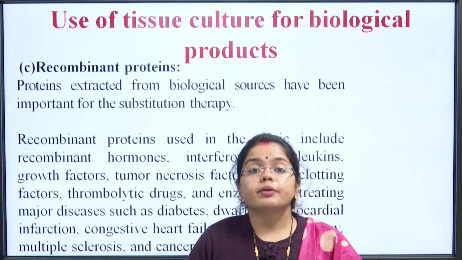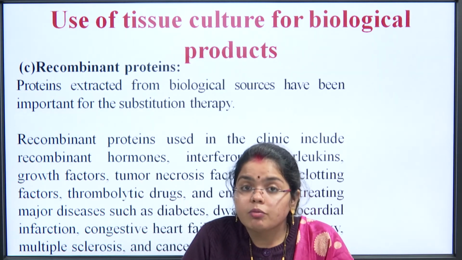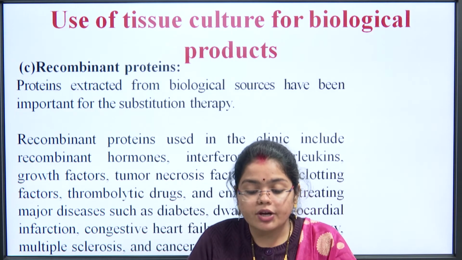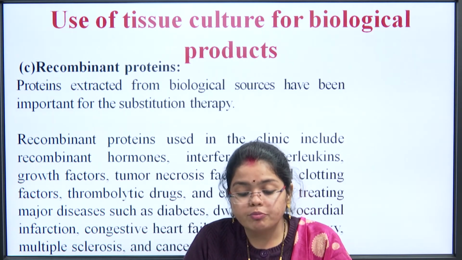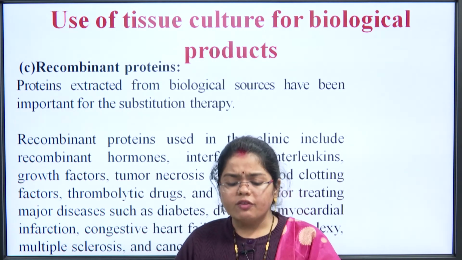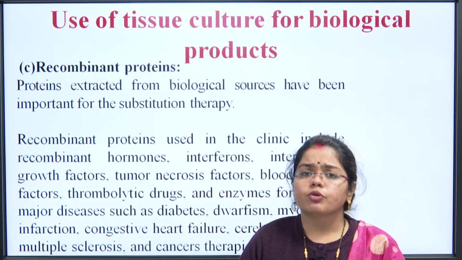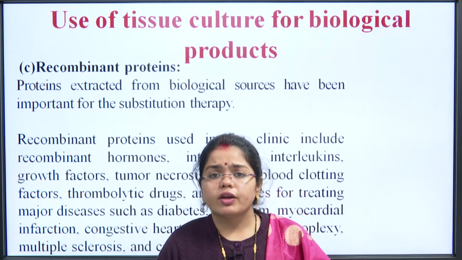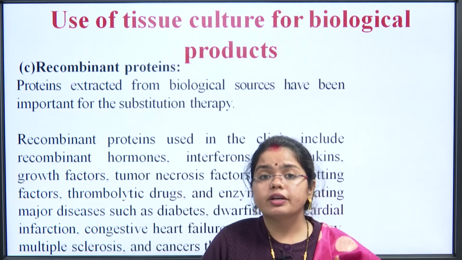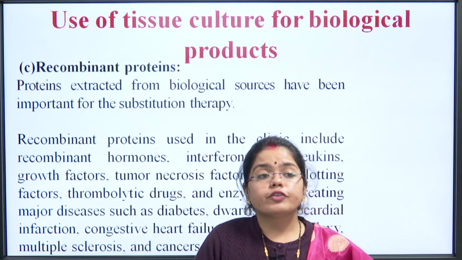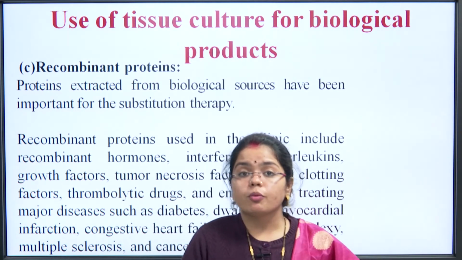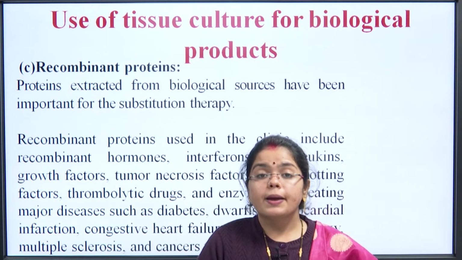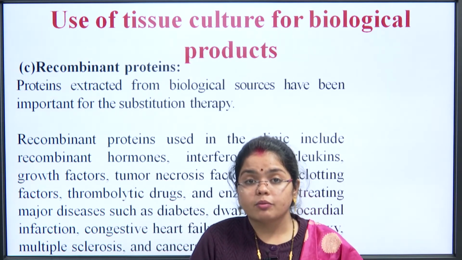Now comes the recombinant proteins. We were talking about the antibodies, those were the monoclonal antibodies. Now comes the recombinant proteins. The proteins extracted from biological sources have been important for substitution therapy. Why do we need to prepare recombinant protein, or why do we need to extract the protein? What happens when we are dealing with patients who have different kinds of deficiencies, or whose metabolic system is not performing well? Because of that reason the proteins and other substances are not being prepared properly in the body, are not being formed in the body properly.